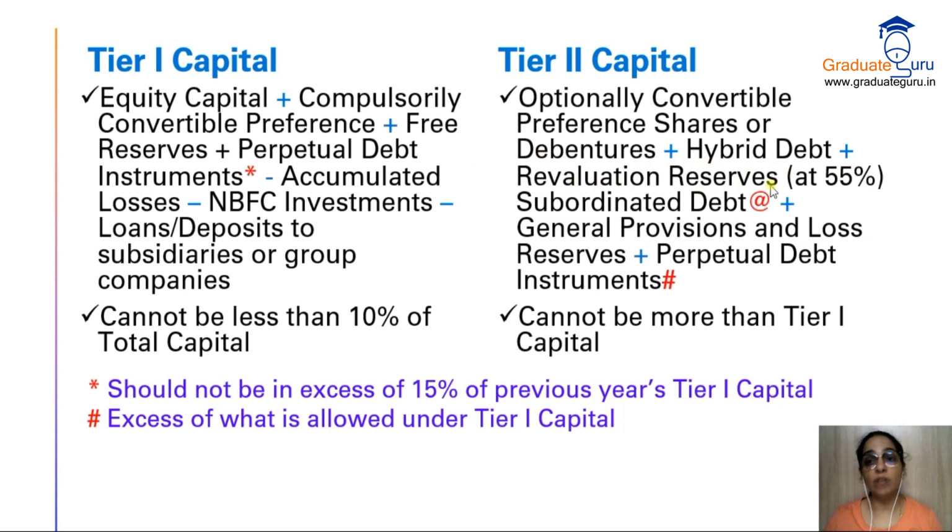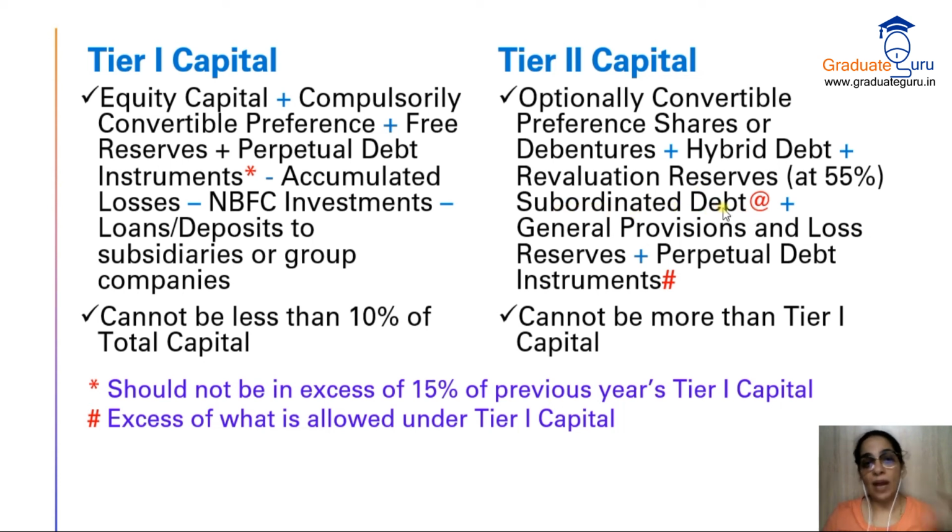Plus revaluation reserve. Now revaluation reserve is actually not a cash reserve. You don't get this in cash. This is just a reserve which you have created by doing a book entry. So you have to discount it. Here I have written at the discounted rate of 55%. So whatever revaluation reserve there is, multiply by 55% and that you can take as tier 2 capital. Then we also have subordinated debt.